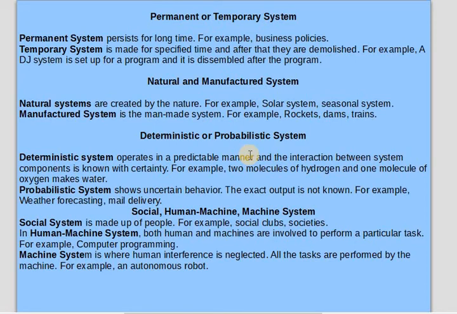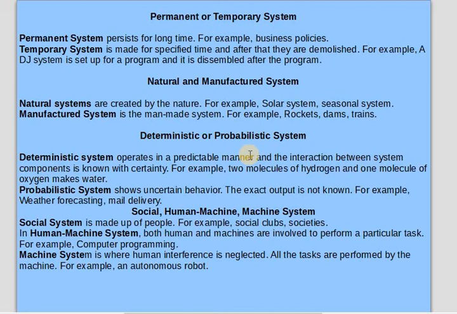Next is natural and manufactured system. Natural systems are created by nature. For example, solar system and the seasonal systems. Manufactured systems are man-made systems. For example, rockets, trains, and dams and metros, etc.